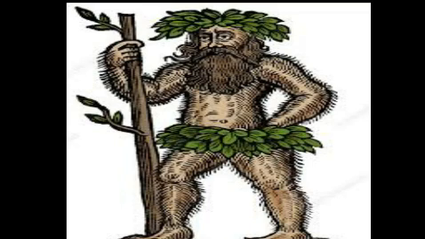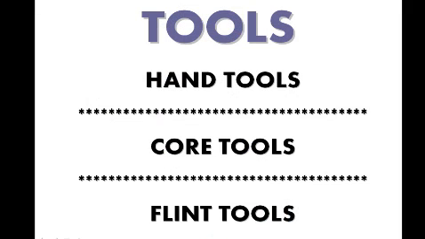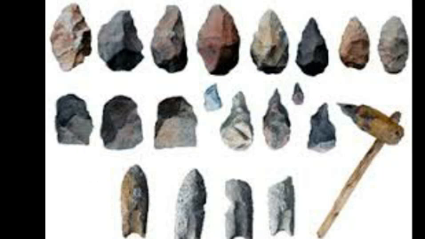Tools. The tools used were very crude and looked like pebbles. The main tools were hand tools, core tools and flint tools. Hand tools were used for cutting or smashing things. Core tools were used to cut and dig trees, for example, hand axes, hammers, etc. Flint tools were made from smaller stone pieces. They were used for chopping and were used as knives.